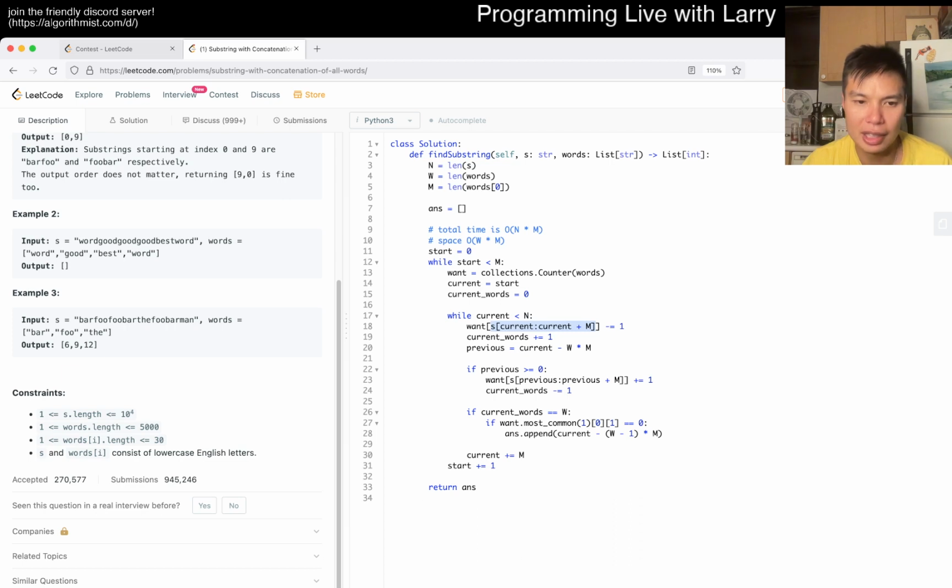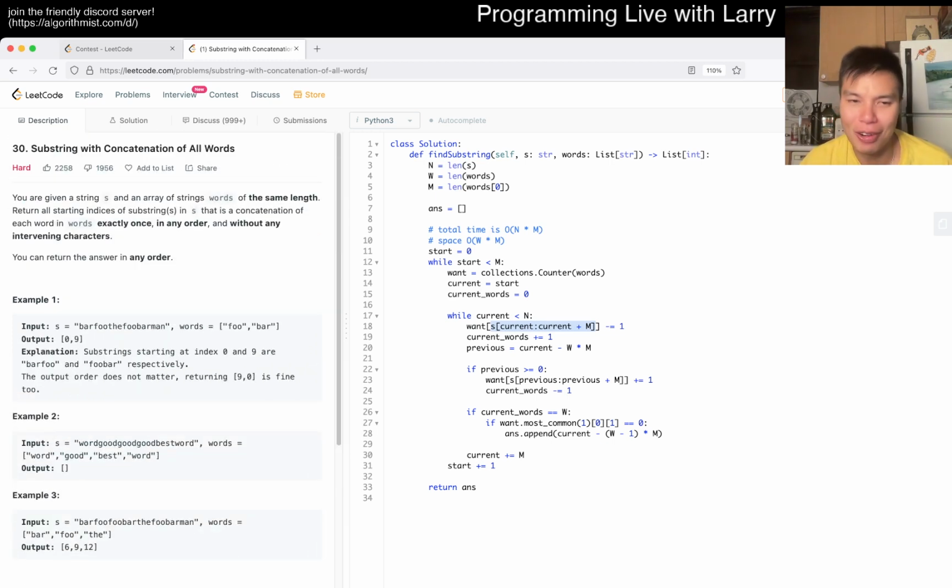Yeah, that's pretty much all I have for this one. I think the hardest part is reading it correctly. Initially, I just missed the same length part. Otherwise, I think this is very doable. I think it's just trying to think about different states, and that's what this part gets me. So yeah, let me know what you think.